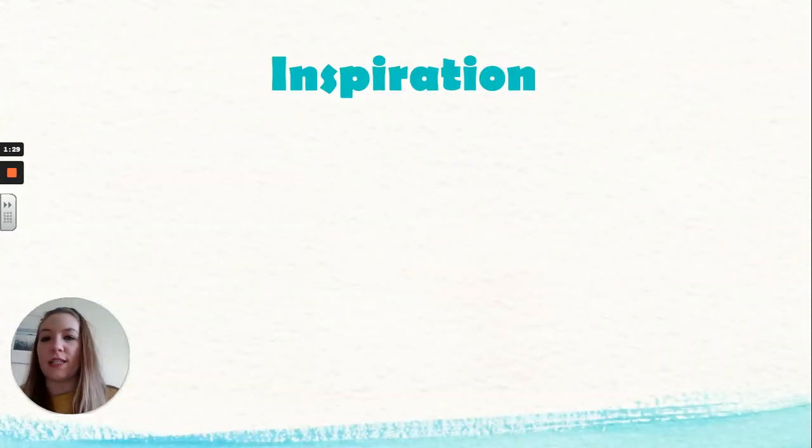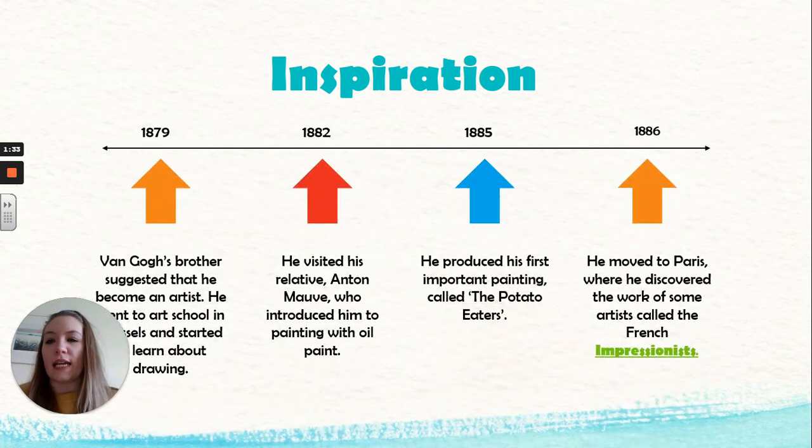Now let's look at what inspired him to become an artist in the first place. So in 1879, Van Gogh's brother suggested that he become an artist, and he went to art school in Brussels and started to learn all about drawing. In 1882, he visited his relative Anton Mauve, who introduced him to painting with oil paint, and this was one of his favourite choices for his artwork.